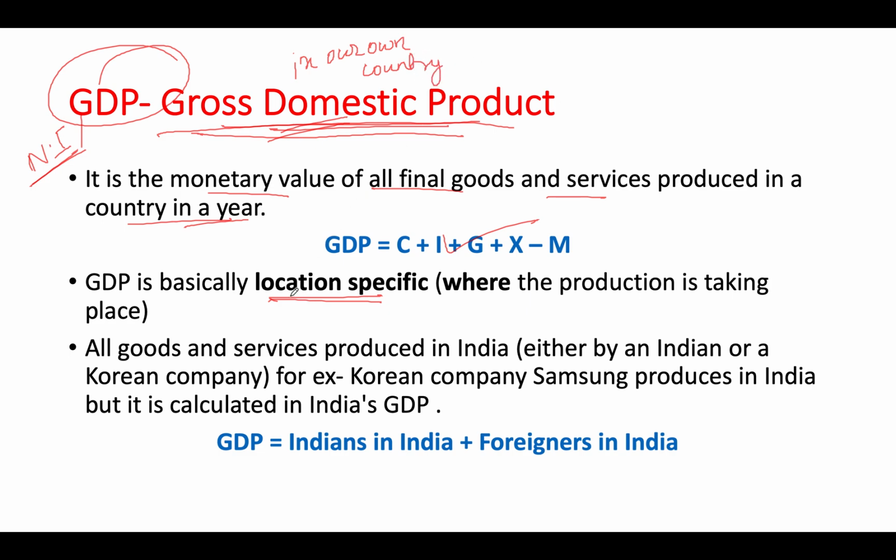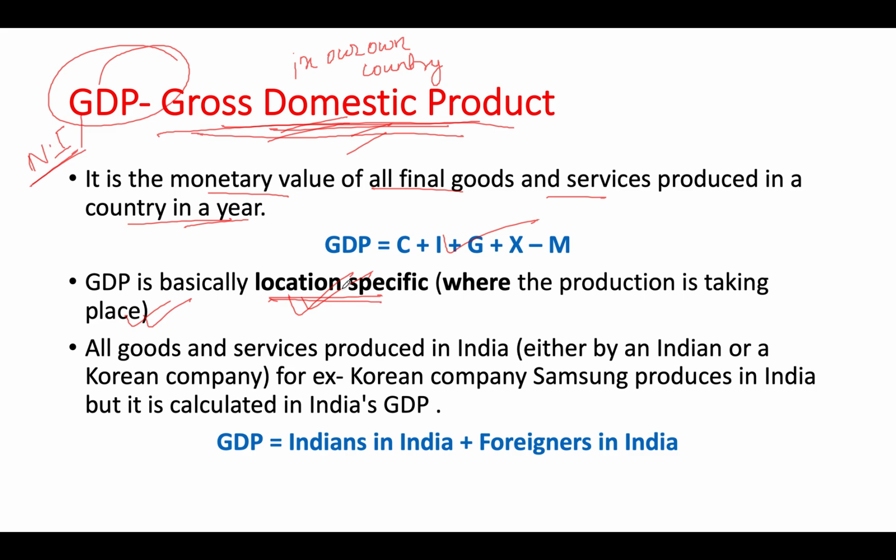That means GDP is location specific. You have to take into account only things produced in our own land. Only the price of goods and services manufactured on our own land, that is domestic.